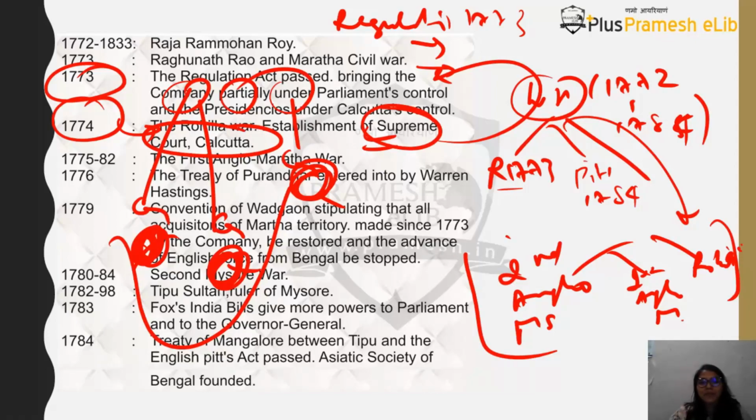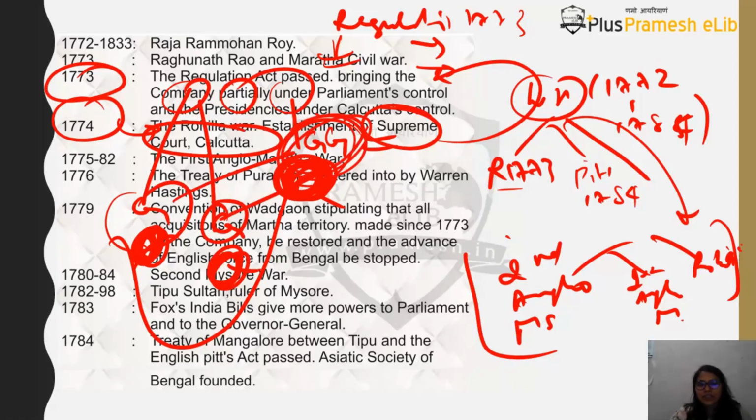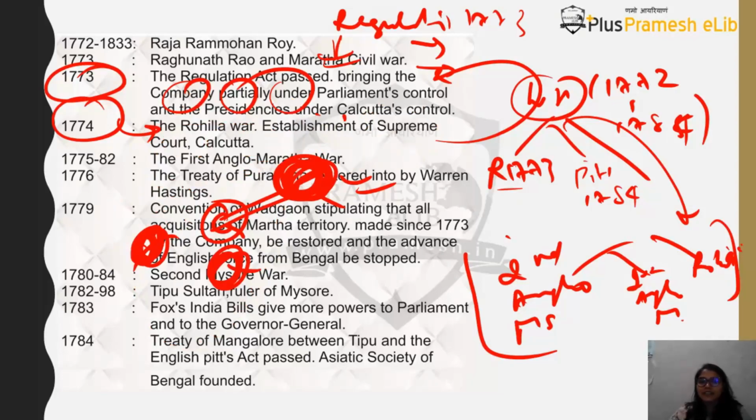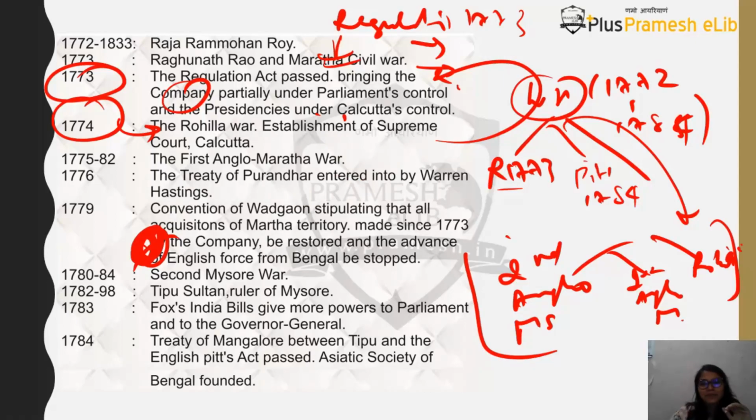But now what is happening? The British Parliament has passed this Regulating Act through which the governor of Bengal has now attained the position of Governor General, and these 2 governors will now be under this Governor General, so that the Governor General has a much wider power. That is why I am saying the Governor General of Bengal has become more powerful. Thirdly, the Supreme Court has been established in Bengal, in the Calcutta region, under this Regulating Act.